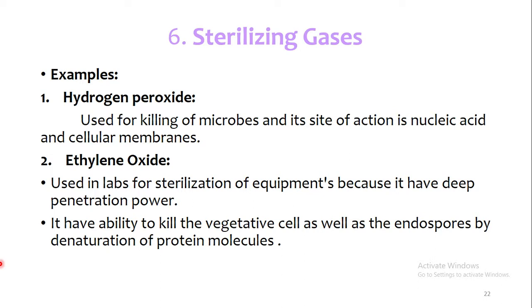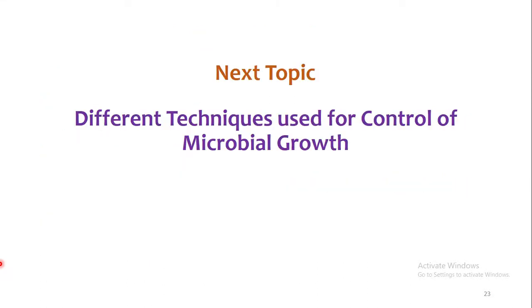Basically, when we have a lot of slides placed one over the other, or petri dishes, it is important for us that we kill the microbes on each and every slide, and it is not possible for us to use instruments that only reach the surface. That's why here we use ethylene oxide, because it can penetrate deeply into each and every slide or petri dish, etc., to kill the microorganisms, inhibit or kill the vegetative cells as well as the endospores of the living organisms. That's our today's lecture.